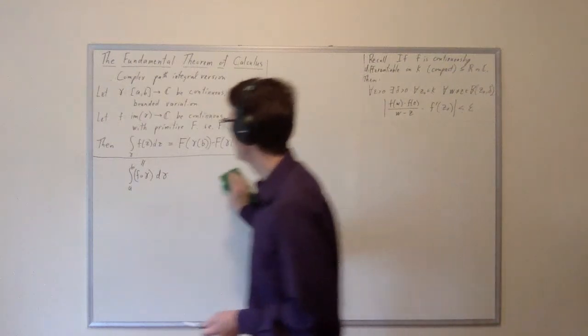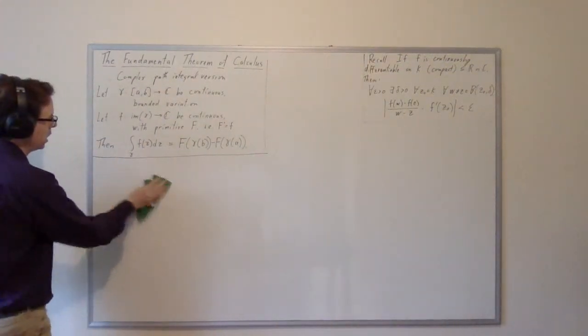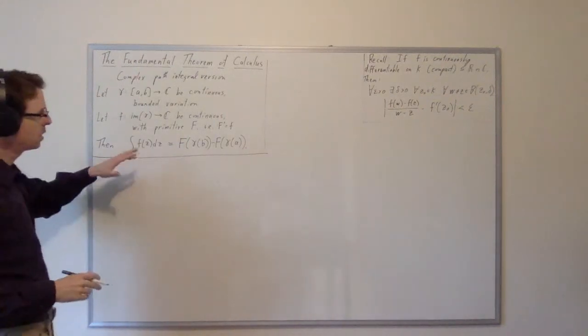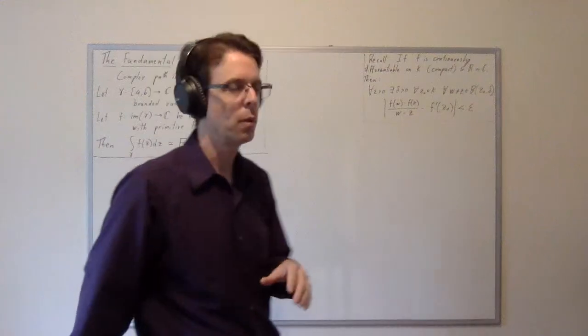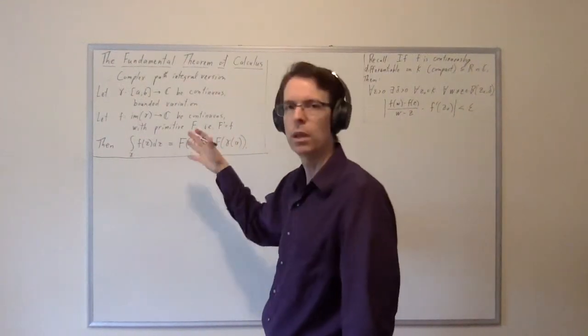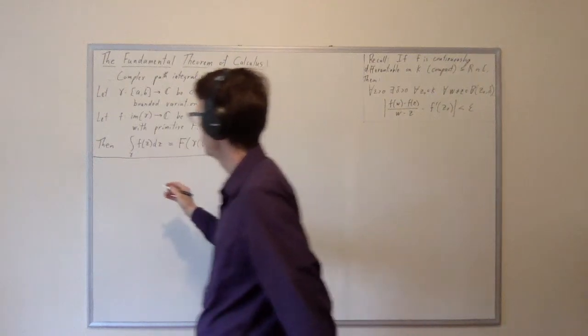So we need to prove that this integral is equal to this. Now, I'm going to start with a step which is not strictly speaking necessary in the proof. I'm going to just prove that this integral exists. Actually, we will calculate its value, and in calculating its value we establish that it exists.